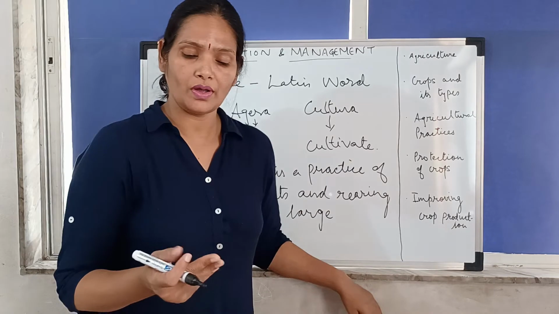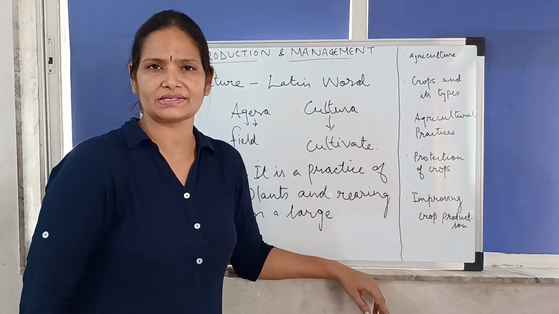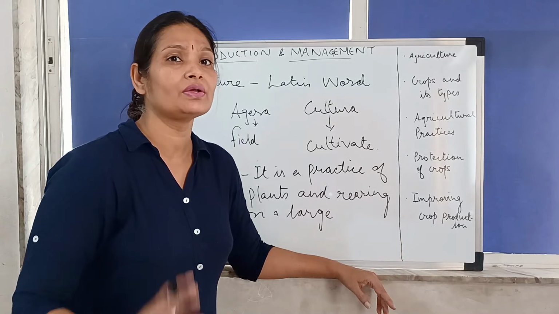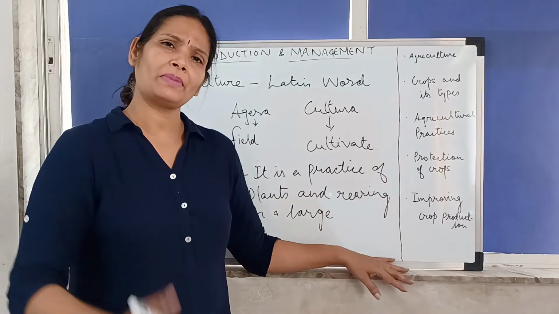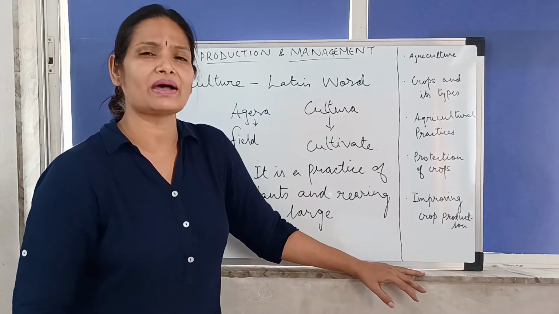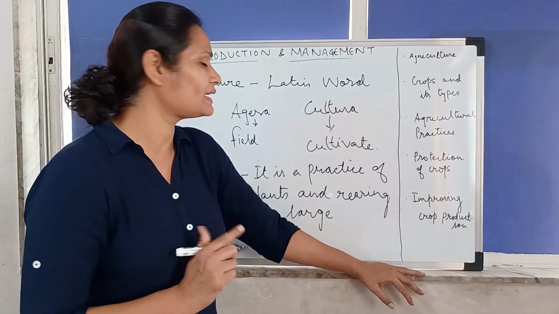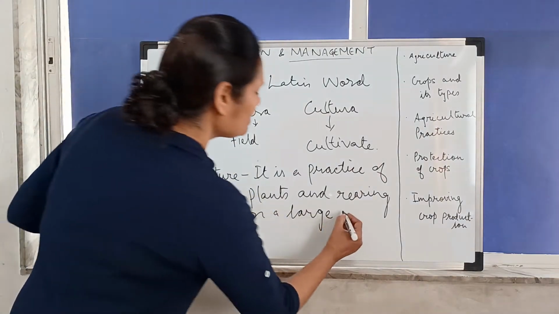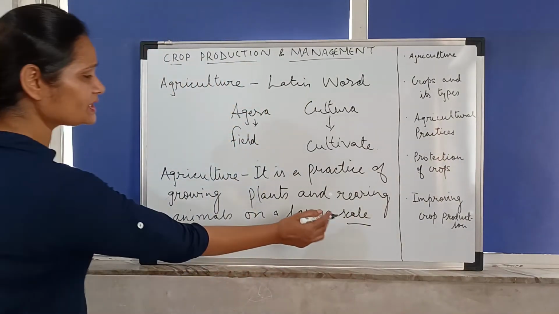So we all have pets. Most of us would have pets at our place, right? So we are also rearing animals, but then is that part of agriculture? No, it is not, because we are not doing it on a large scale. Even in our balconies we may be growing some vegetables and fruits, or maybe some other plants, but are we growing it on a large scale? So if we are not growing it on a large scale, then it is not agriculture. So it has to be grown on a large scale, right? This we need to remember.